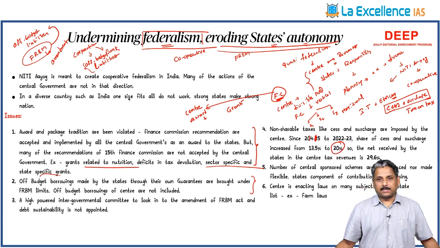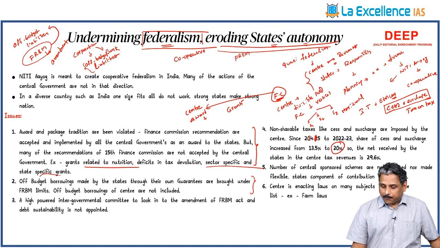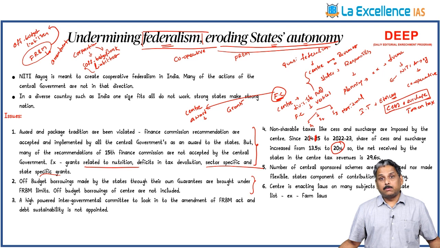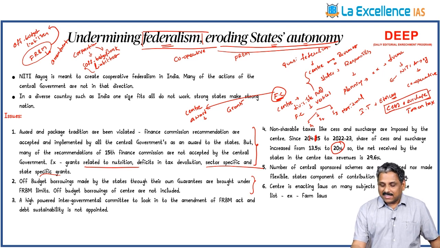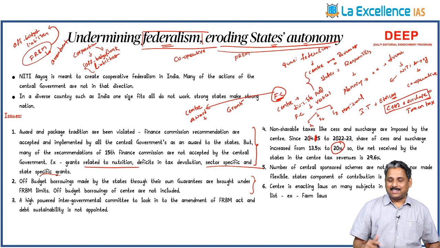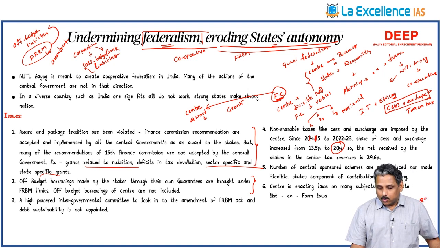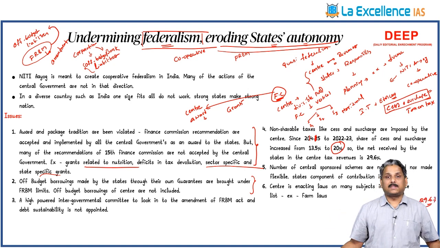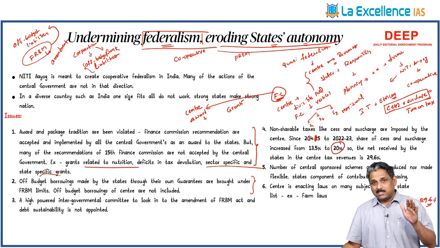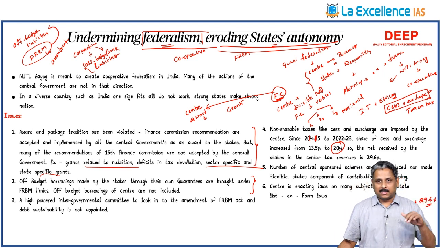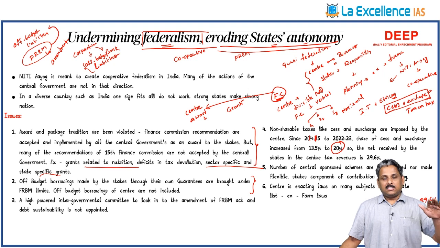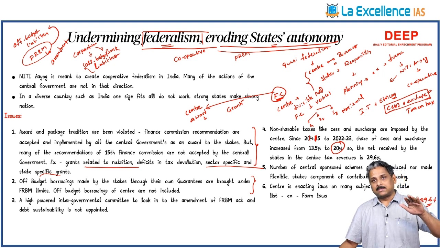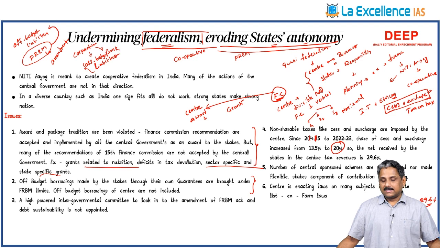Today it is 20%. So if you observe, the Finance Commission recommended 41% to the states from the divisible pool of taxes. If you take cess and surcharge also as the revenue of the center, the net tax devolution is only 29.6%. We need to understand this carefully. So out of 41%, actually realized by the states is only 29.6% because much of the revenue is shielded from the divisible pool of taxes by imposing cess and surcharge.